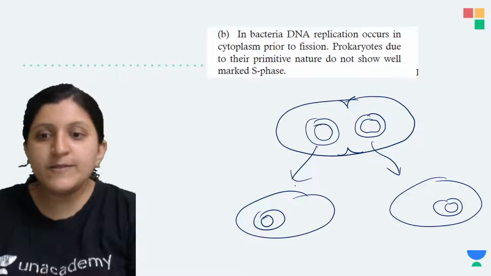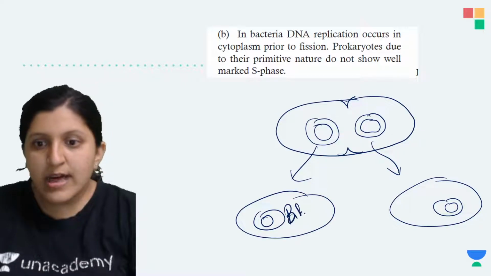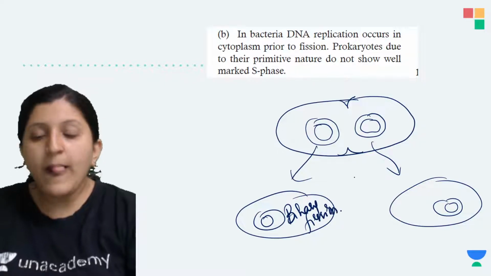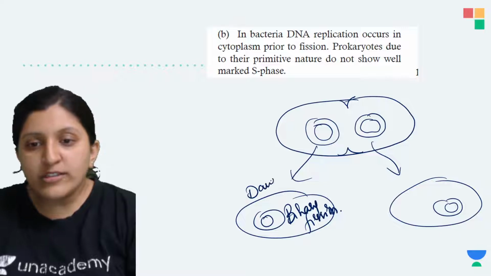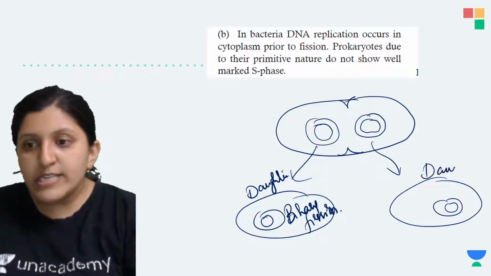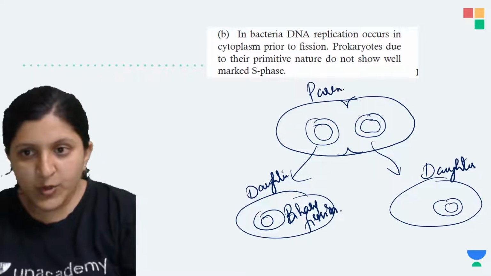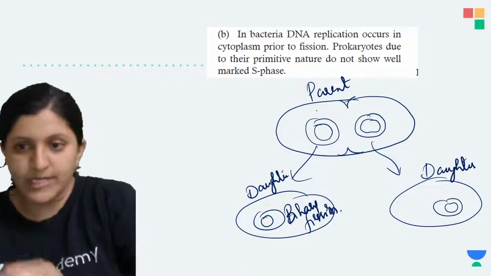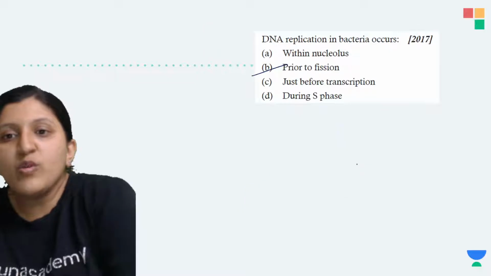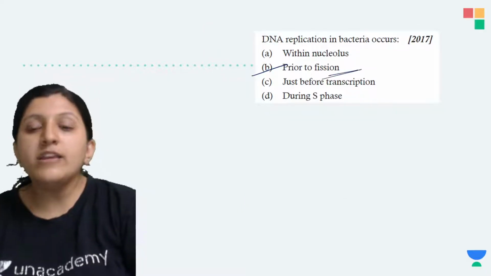Now a binary fission has occurred, and because of that the daughter cells are being formed. This is a daughter cell, this is also a daughter cell, and this is the parent cell. This process is basically binary fission. So the answer is that DNA replication in bacteria occurs prior to fission.